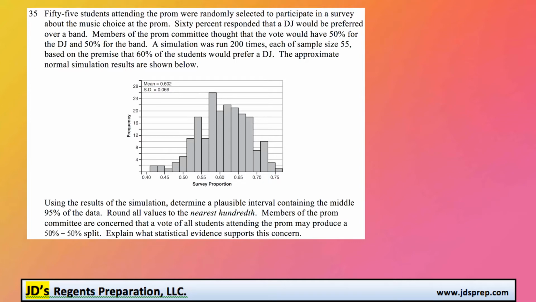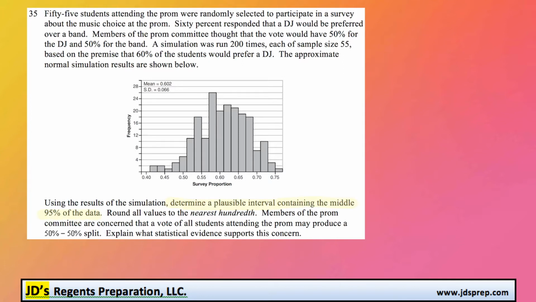Welcome to problem 35 from the June 2016 Algebra 2 exam. In this question, we're looking at some data that shows what percentage of students would prefer a DJ at a prom compared to a band. For the first part of the question, we need to determine a plausible interval containing the middle 95% of the